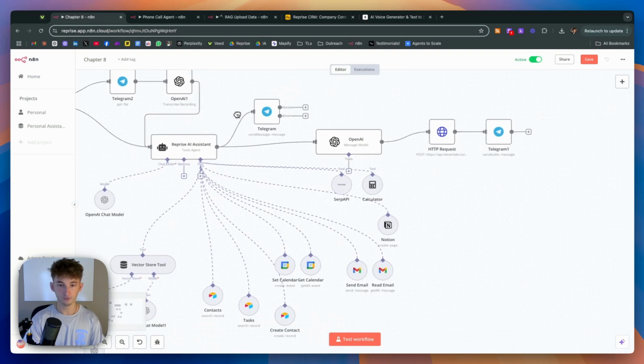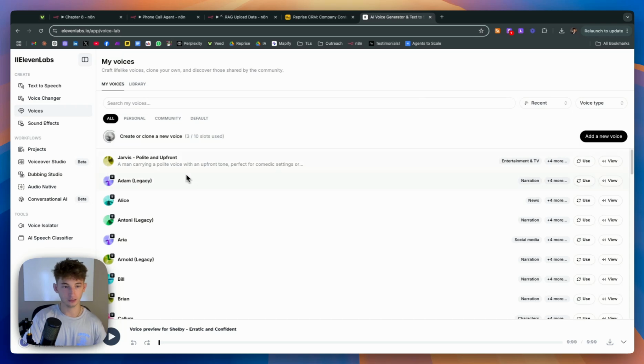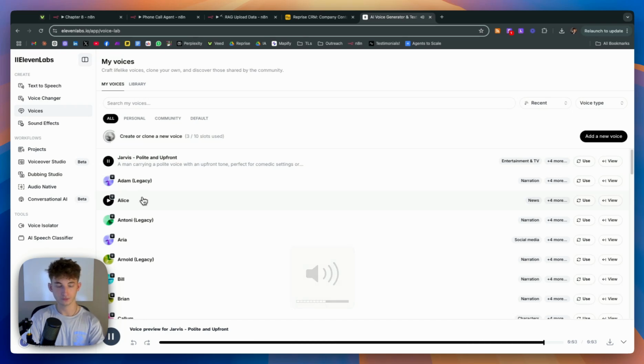Next up, what we're using is 11 Labs to actually create the voice agent, which is going to be responding back to us. As you remember, I just used a lady voice, but you could also use something like Morgan Freeman's voice, or as in the title. So I'll come over into 11 Labs. Okay, so that's what Jarvis sounds like.